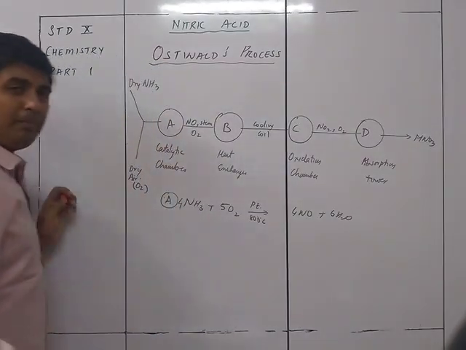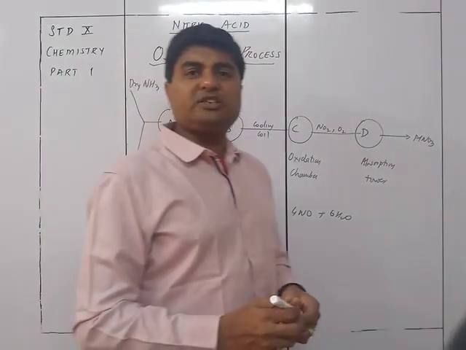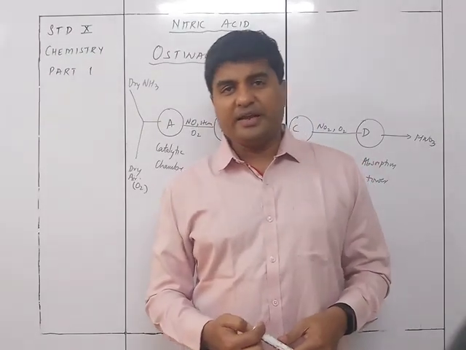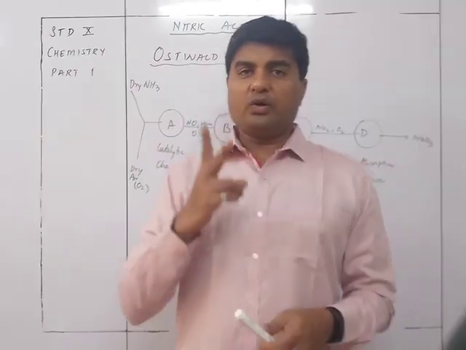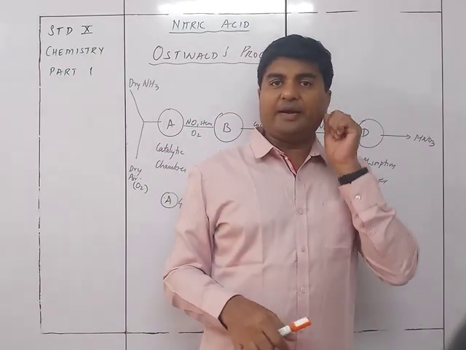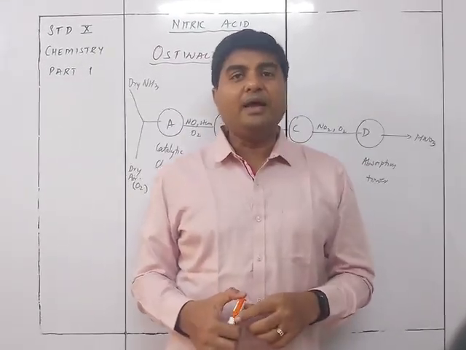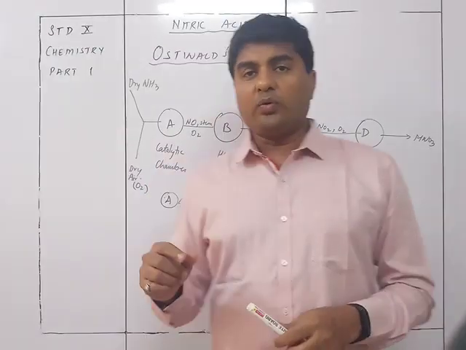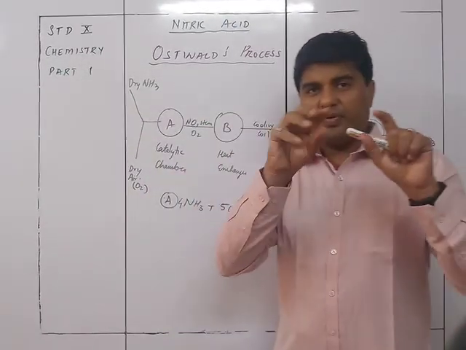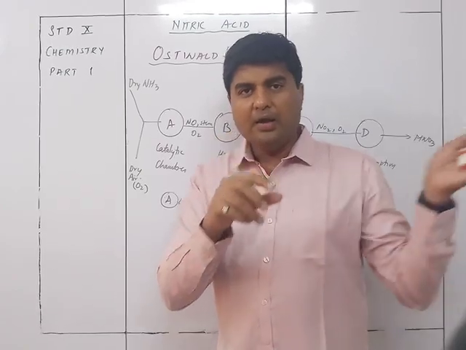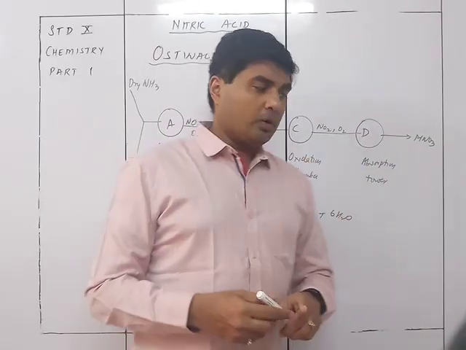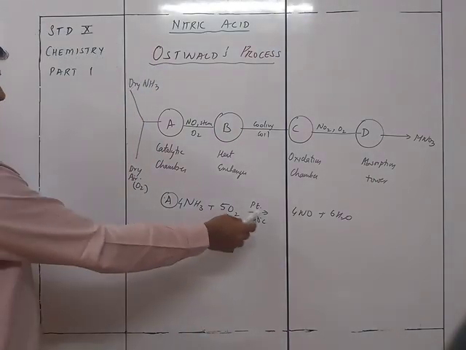If you remember, this is what we studied in the ammonia chapter, catalytic oxidation of ammonia. I told you there are two ways ammonia can be heated. One was directly heated in air, which gave a greenish yellow flame. The second was with platinum: in that glass chamber we had a platinum wire, and ammonia was passed through it with oxygen, and you got this same reaction at 800 degrees Celsius.